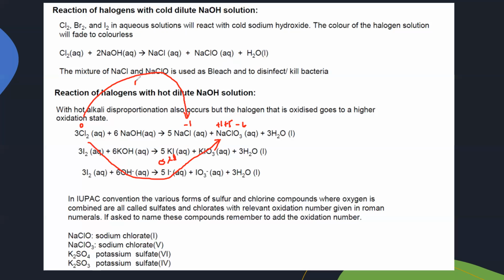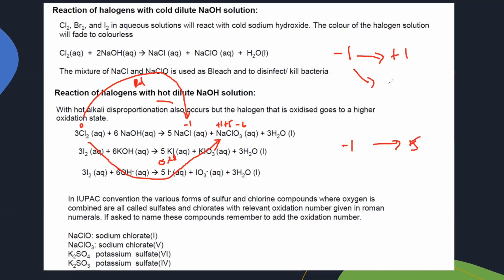So if we use a high temperature, a warm or hot solution of dilute sodium hydroxide, in that case the change in oxidation number of chlorine will be greater. As you can see, it changed from 0 to +5, compared to the previous case when we are using a cold or low temperature, where it turned from 0 to +1.